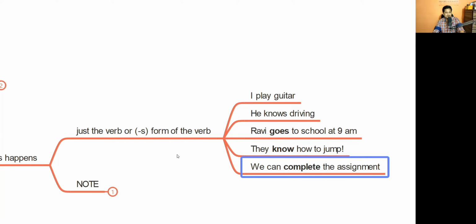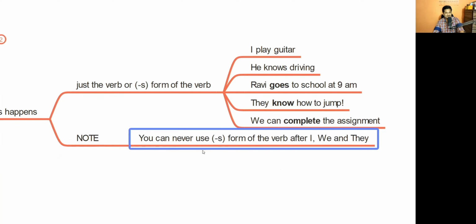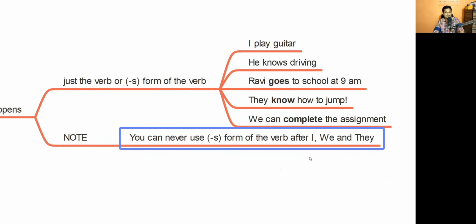All right. Now here, many people make a mistake: they use S after the pronouns I, we, and they. For example, you can never say "I calls him." You can never say that. The S form cannot come after I. So what will you say? You will say "I call him." That means I usually call him.